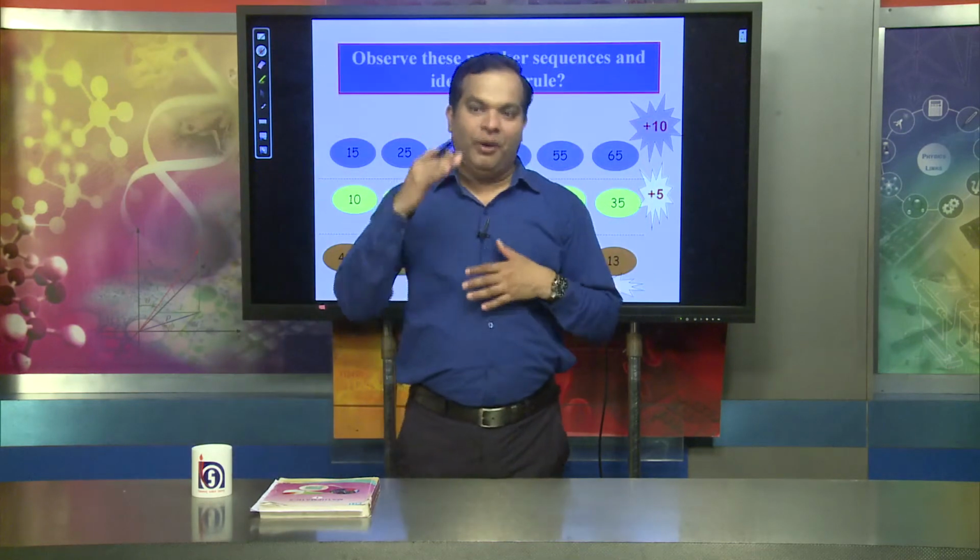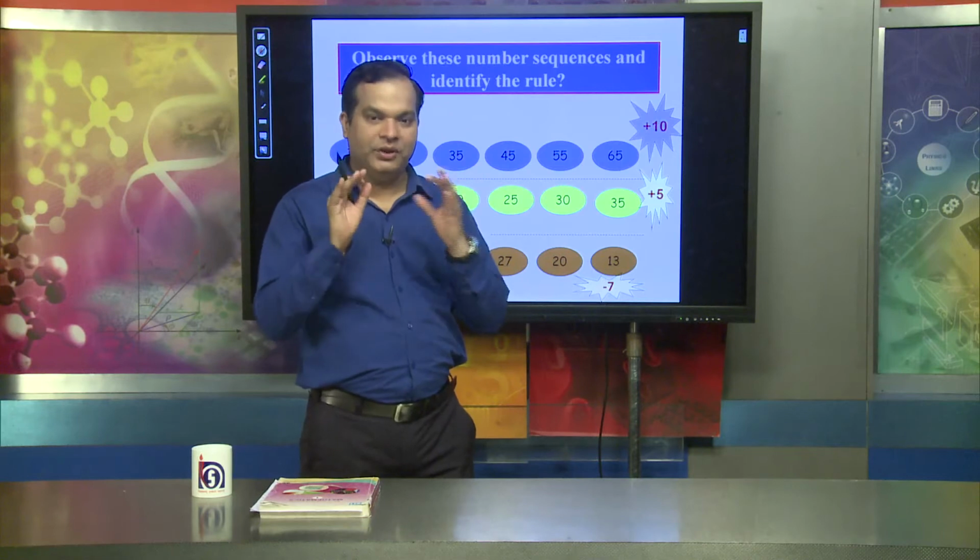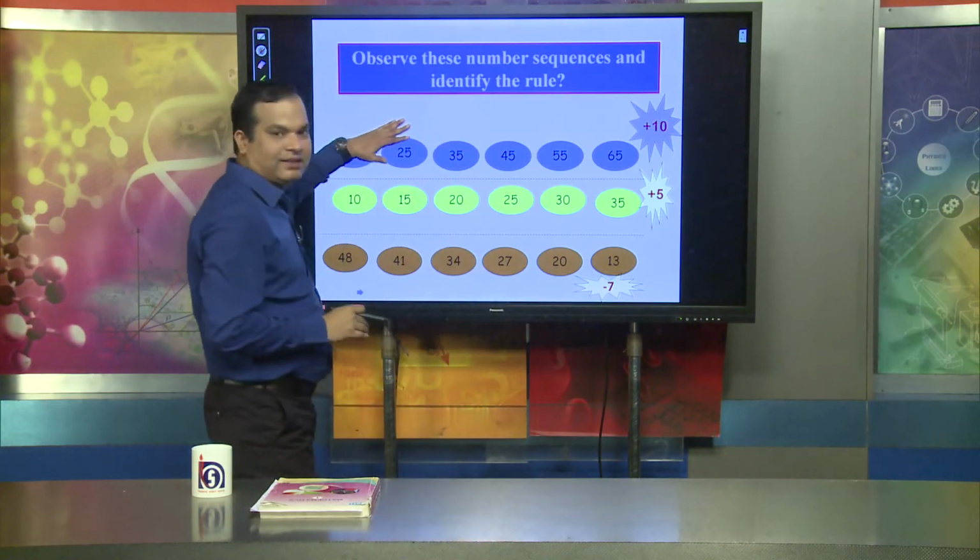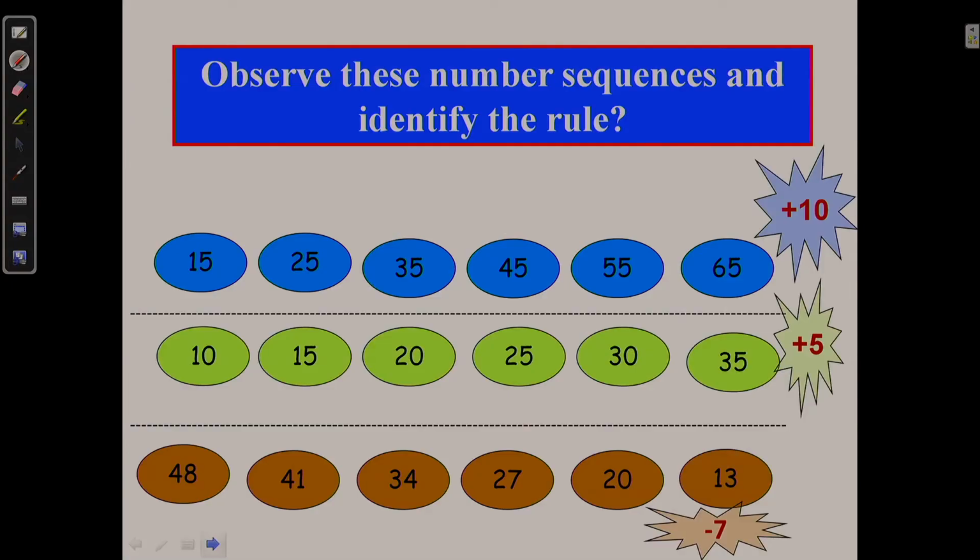Dear learners, now observe the difference between two consecutive numbers. In the first case, look at the difference between two numbers, 15 and 25, 25 to 30. These are consecutive, and the difference is 10. Second and third also 10, that is 25, 35, the difference is 10. Third and fourth also 10. In all cases, the difference between two consecutive numbers is plus 10.